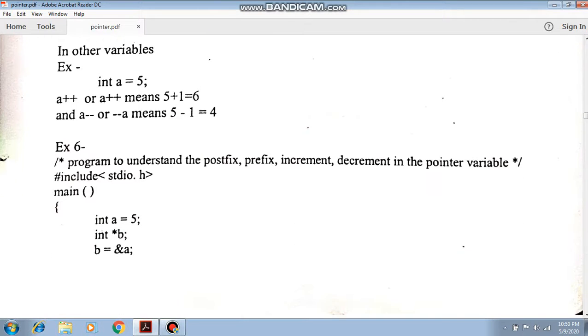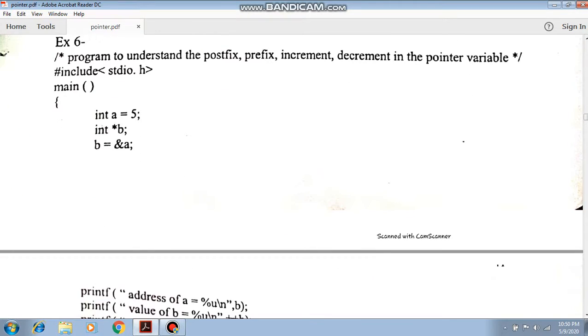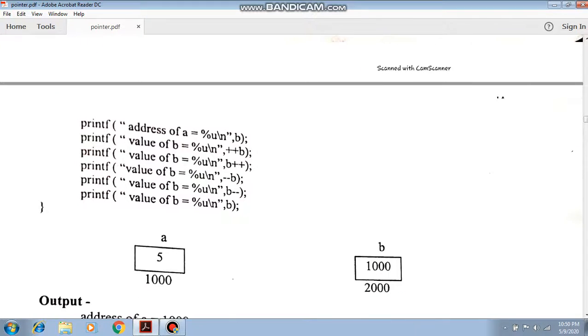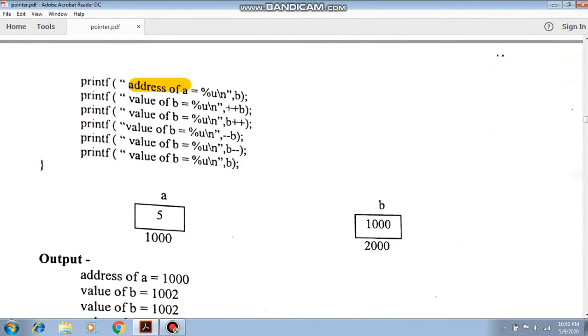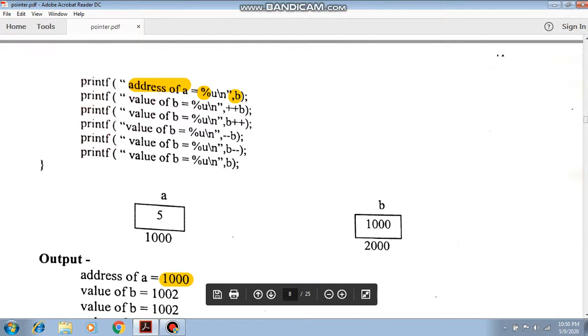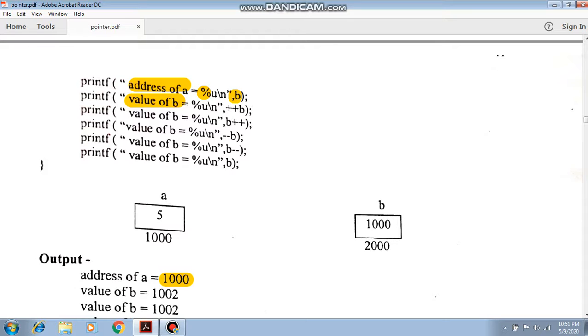Now here is an example of arithmetic operation on the pointer. int a is 5, and b is the pointer type of variable. b holds the address of a. Now the address of a, printed with %u of b, the value of the address is 1000. Now the value of b, which is basically the address of a, we perform the pre-increment.